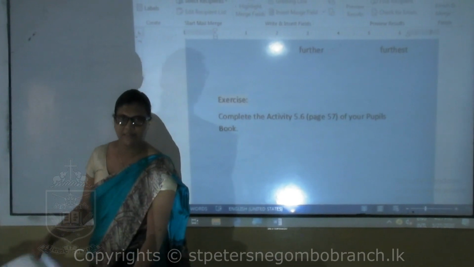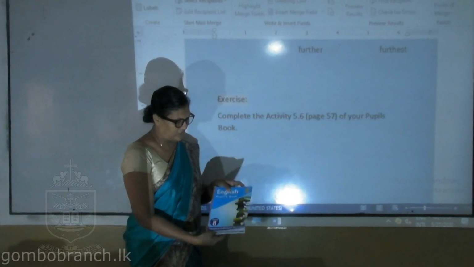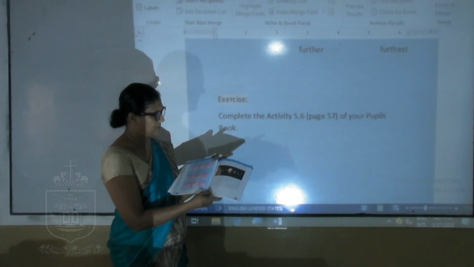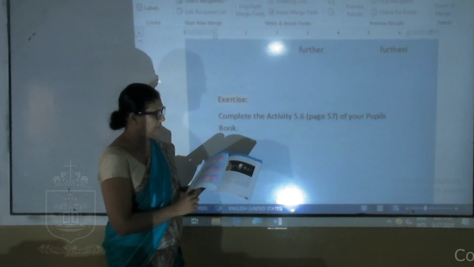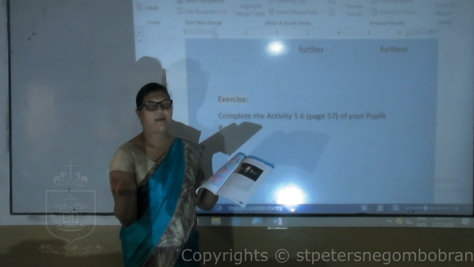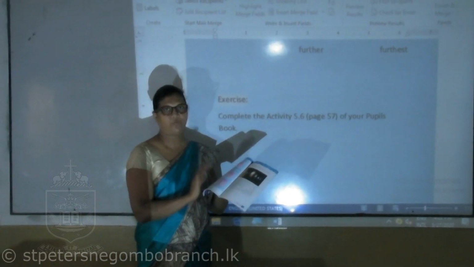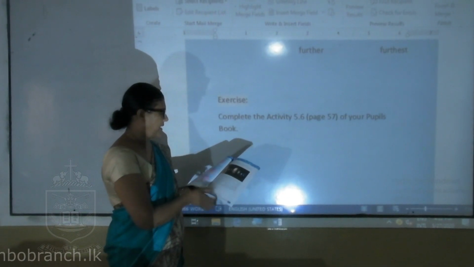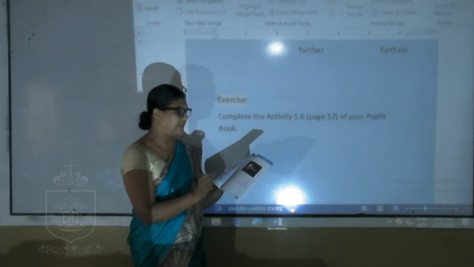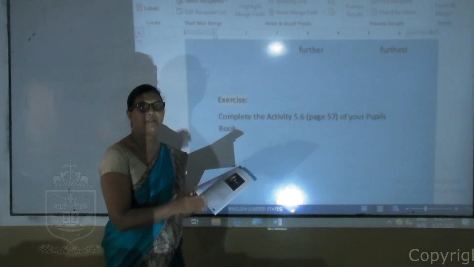Now we have an activity on page 57 of your pupil's book. Activity 5.6. Here you have blanks. You have to fill in the blanks considering the and than. And if you don't see the or than, you have to use the positive way. Like this: there are 8 planets in the solar system. Jupiter is the blank, with biggest.